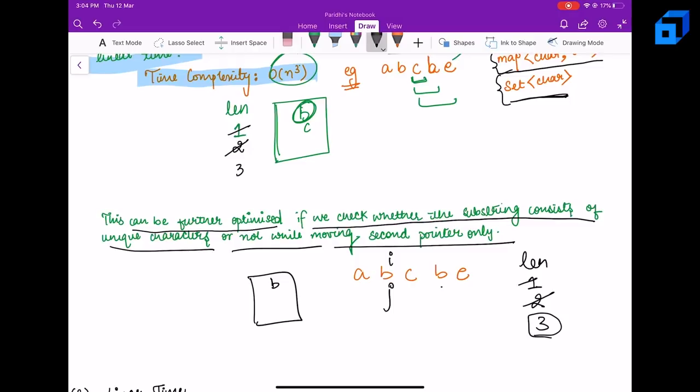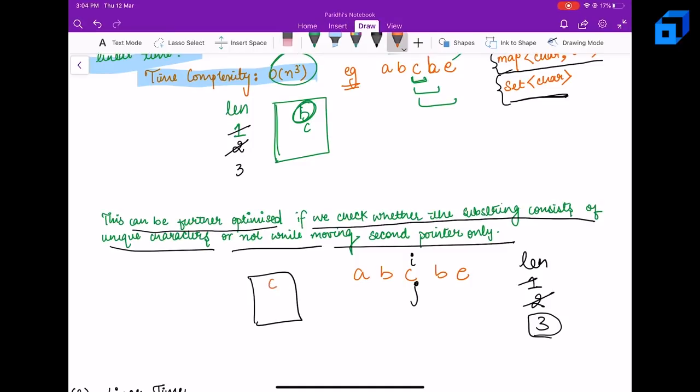Right, now let's move J. C is not present, let's put C. Length will be the same. When J is incremented, it comes to B and B is already present. That means we can simply increment our I now. So I will come to this location and J will also come to this location. Right, and we will keep on iterating and keep on checking this way.